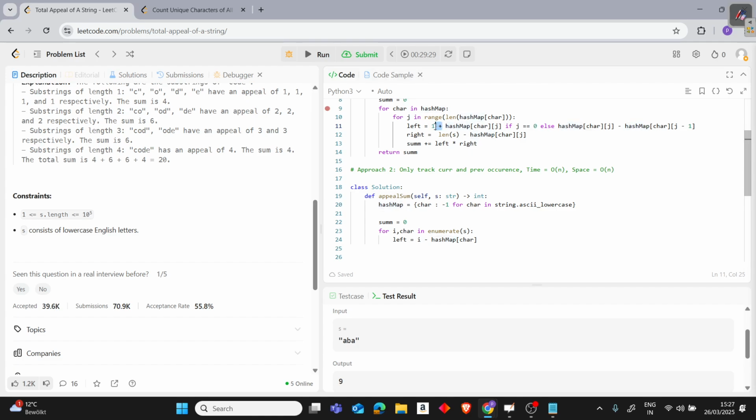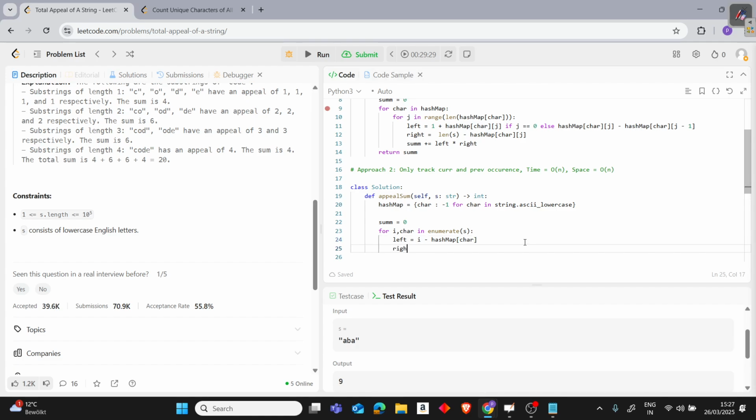So this can be done directly rather than checking separately, because by default our previous occurrence is -1 and the current is at 0, so it's just 0 minus -1. Instead of writing the entire thing, we can just write it like this.